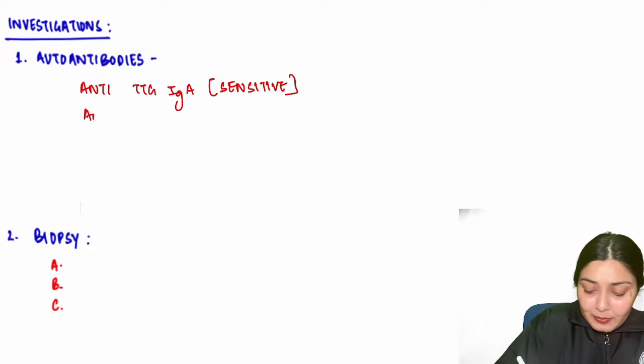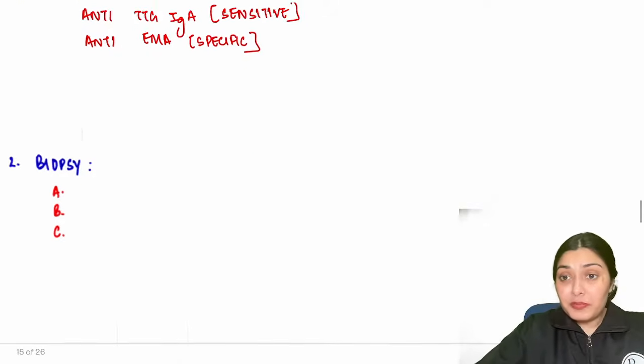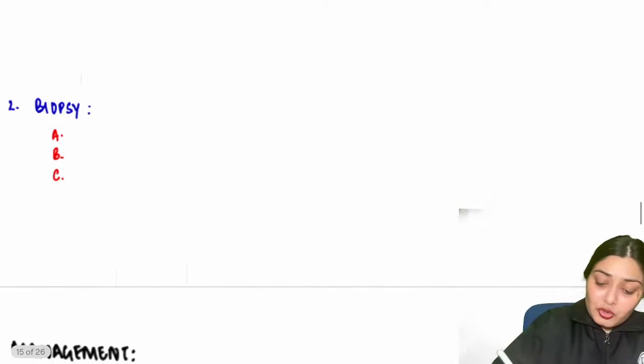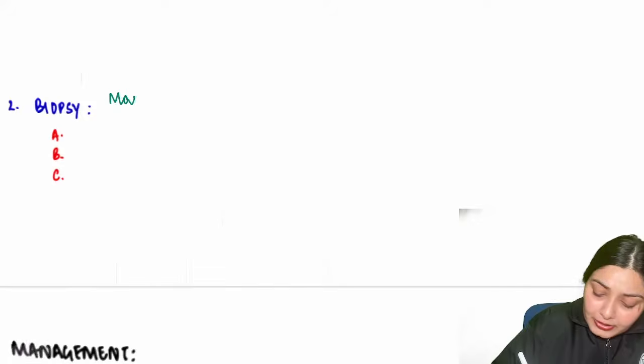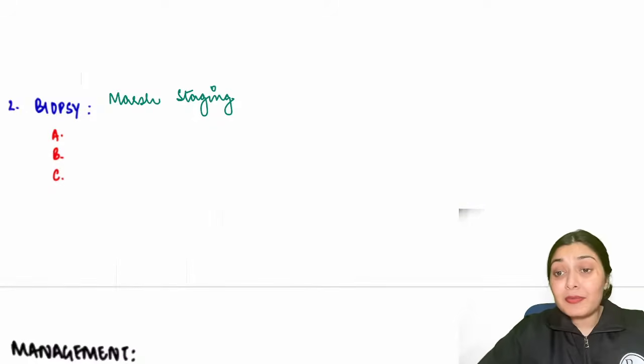And anti-EMA, endomysial antibody, is specific, right? But confirmatory would be biopsy to document the destruction. So we do a biopsy of certain segments, and there is a certain Marsh staging that you study in pathology.